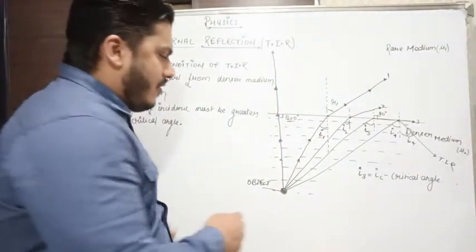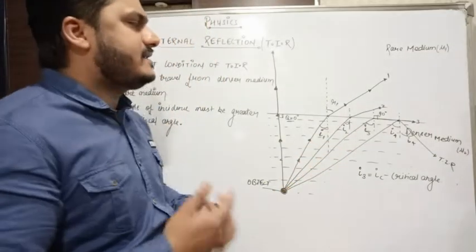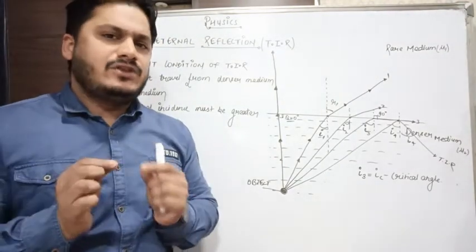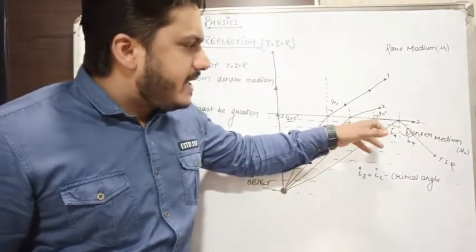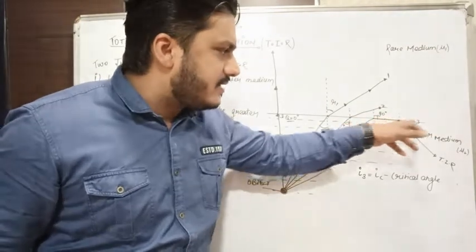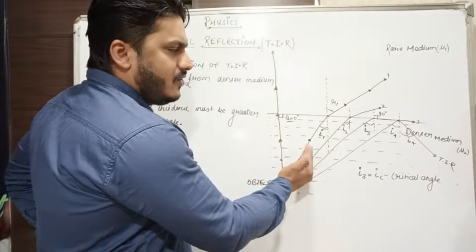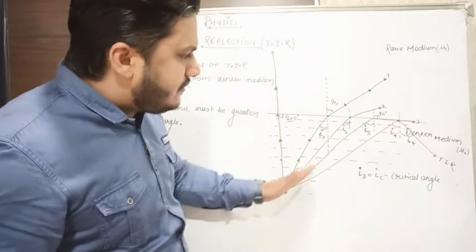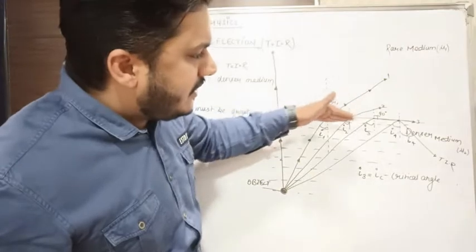But if you increase the angle of incidence furthermore, then what happens? There is a particular angle at which your ray of light travels along the surface. Look at the ray number three. If I gradually increase the angle of incidence from I1 to I2, then I2 to I3, the light travelling from denser to rare medium will travel along the surface.